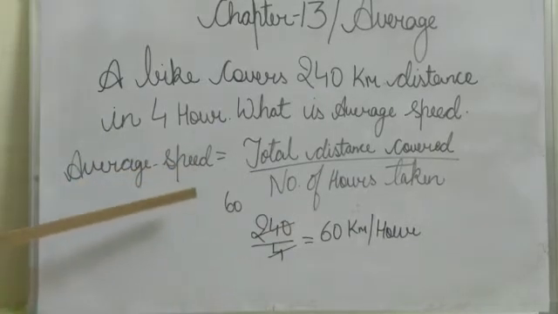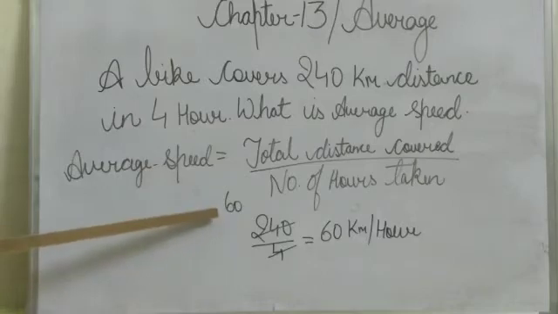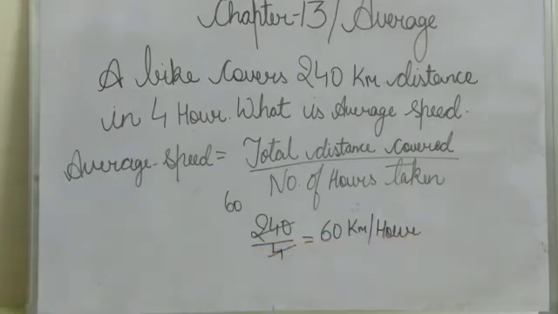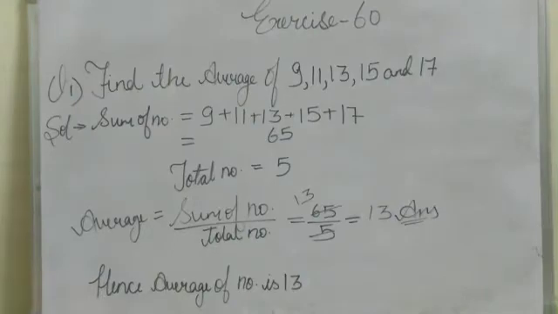What is the average speed of the bike? The average speed of the bike is 60 kilometers per hour. Now we solve exercise 60.